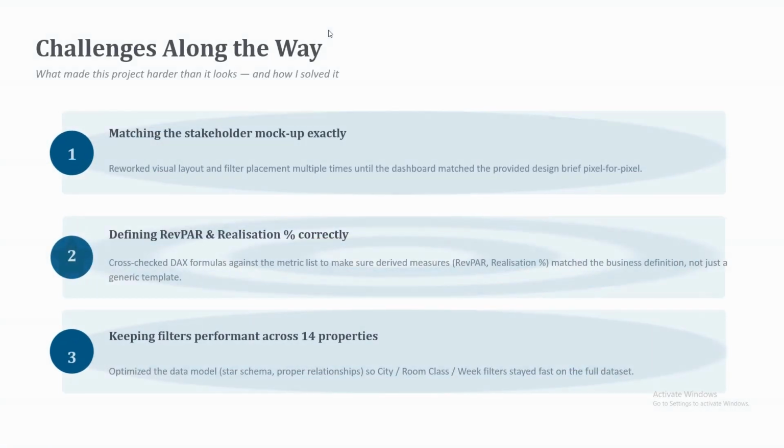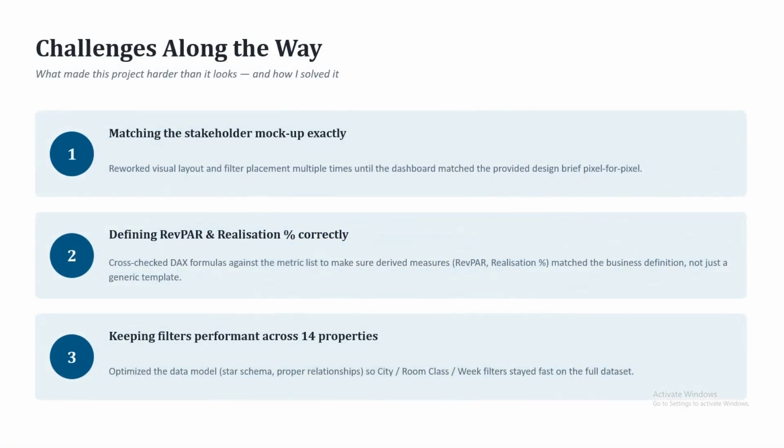Along the way, there were challenges. First, matching the stakeholder's mockup exactly: I reworked the visual layout and filter placement multiple times. Second, defining RevPAR and realization percentage correctly: I cross-checked DAX formulas against the metric list to make sure derived measures, RevPAR and realization percentage, match the business definition. And third, keeping filters performant across 14 properties: I optimized the data model and used a star schema with proper relationships, so city, room class, or week filters stayed fast for the full data set.